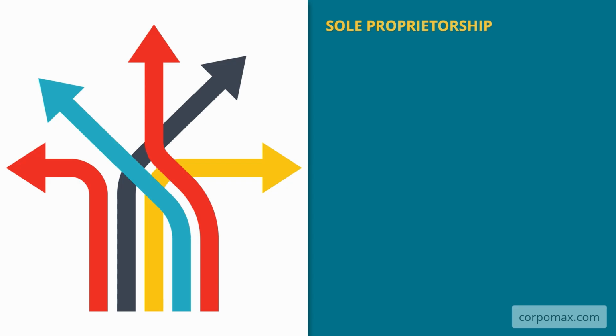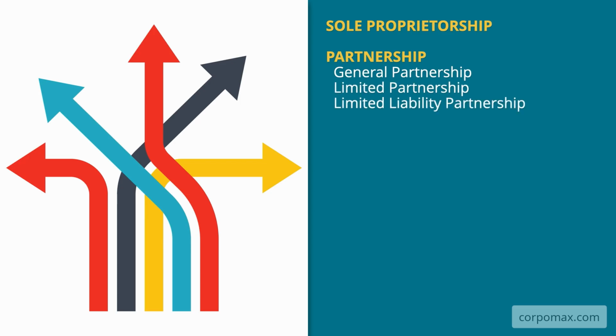Entity type number 2, partnership. A partnership is an agreement between two or more parties, individuals and/or businesses, to manage and operate a business and share its profits. Here are 4 forms of partnerships: general partnership, limited partnership, limited liability partnership, limited liability limited partnership. These last 3 forms of partnerships are special and are often used when purchasing real estate or businesses.